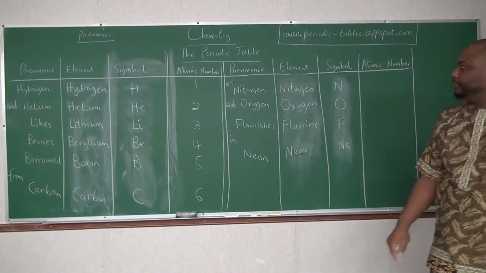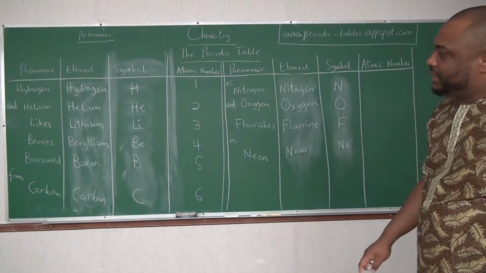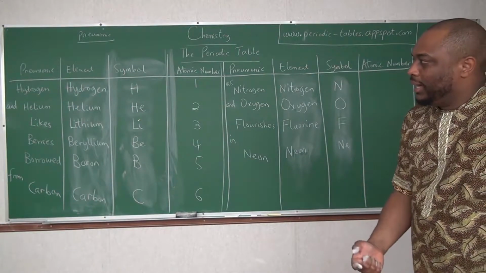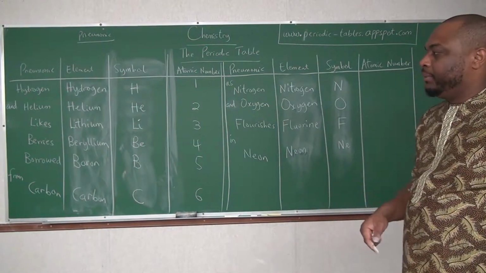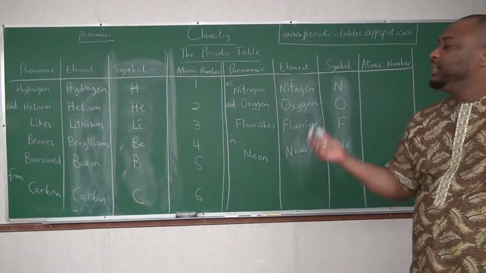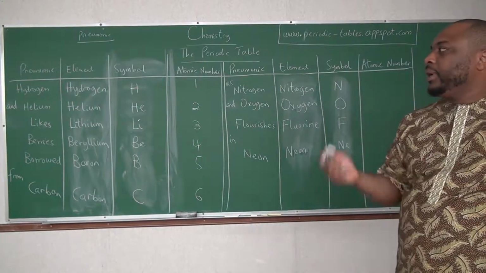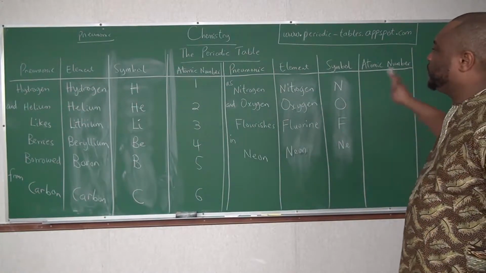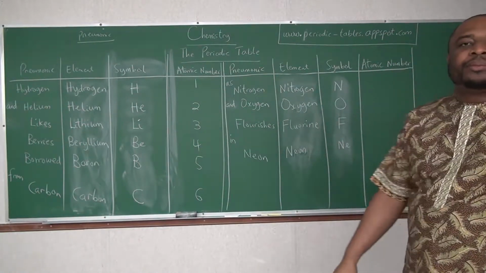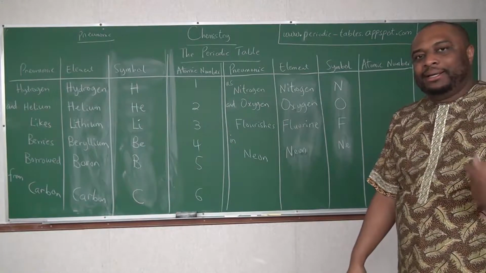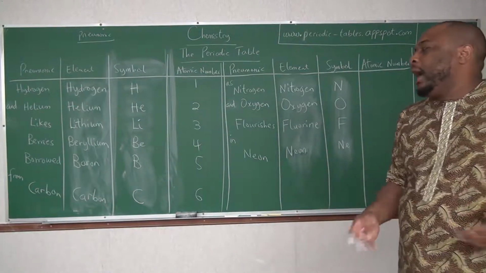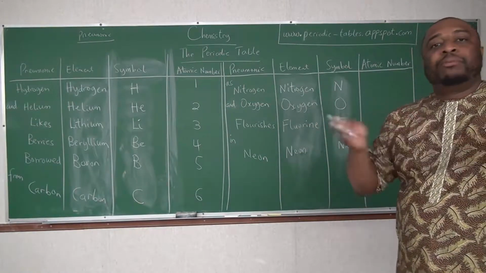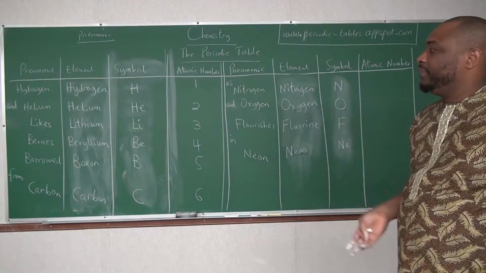So the first 10 elements: Hydrogen and helium likes berries borrowed from carbon, as nitrogen and oxygen flourishes in neon. Hydrogen, helium, lithium, beryllium, boron, carbon, nitrogen, oxygen, fluorine, neon. With the mnemonic, you can easily pick it up. With the mnemonic, you've listed a lot of the elements.